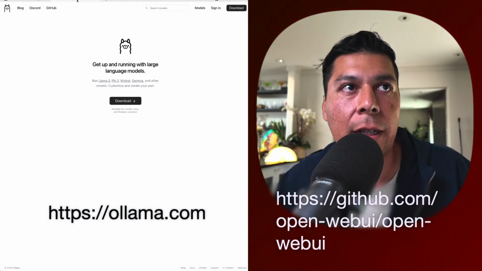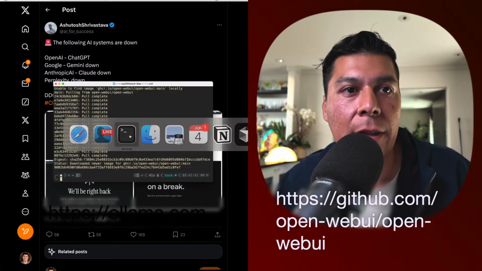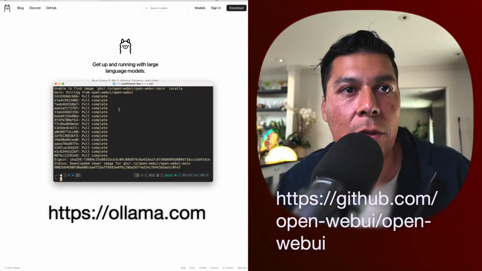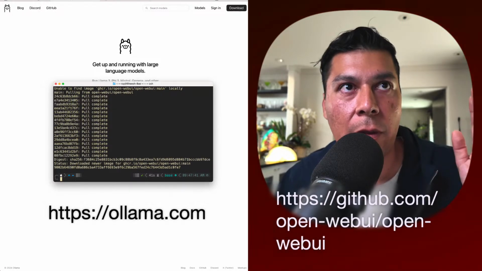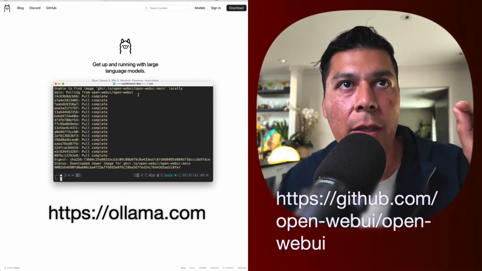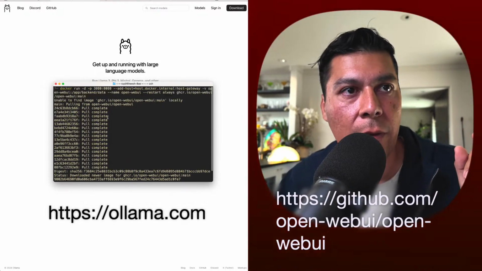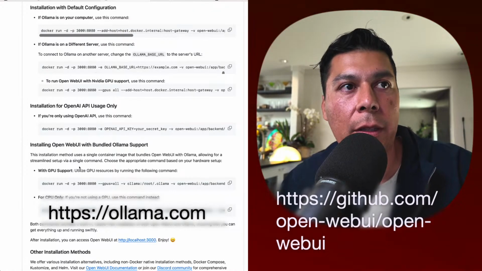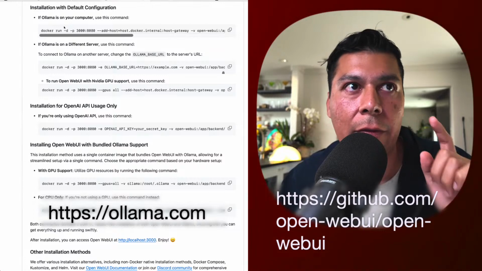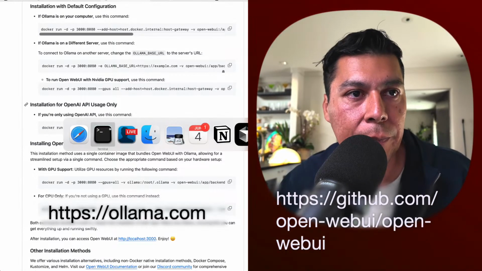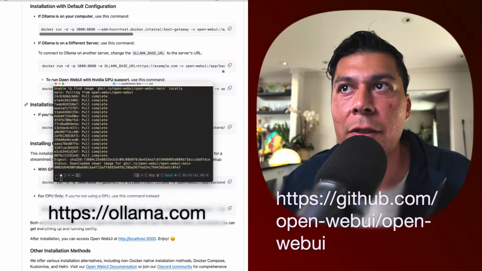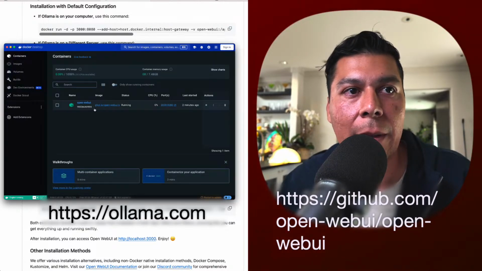So this is already installing here, and let's just double check our progress. Great. So as of so far, we've gone to the Open Web UI. We have used Docker, and we've basically pulled the image by doing the first command listed for if Ollama is on your computer. Now that it's on our computer, it should be running in our little container. So let me go to the dashboard and pull this up. This looks like it's currently running, which is awesome.